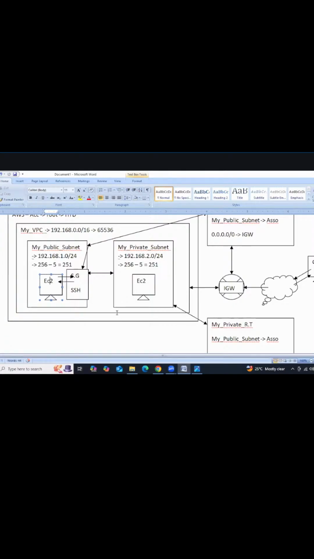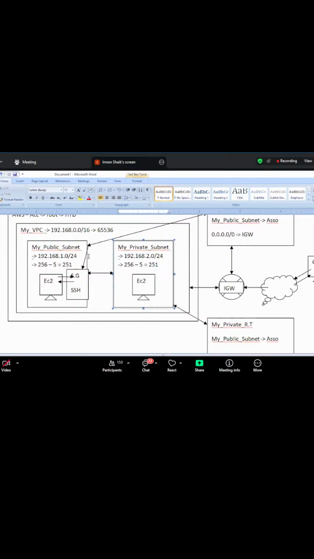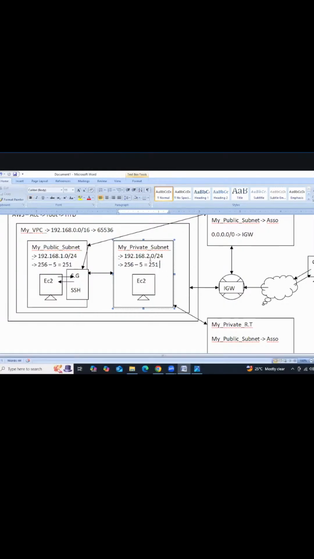I said before, both have communication. This network can communicate with this network by default. But this outsider is unable to communicate directly with this private network, the private subnet.